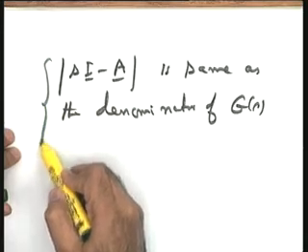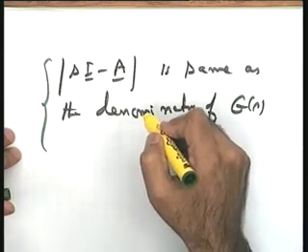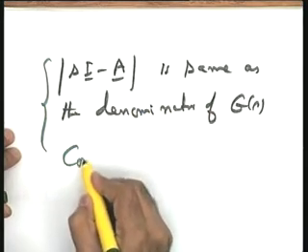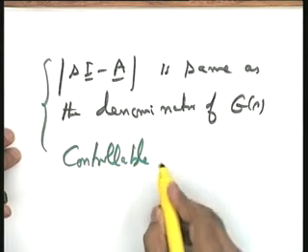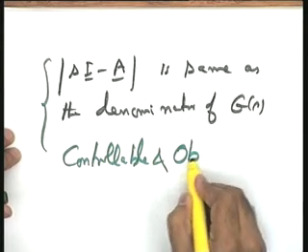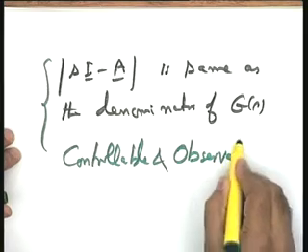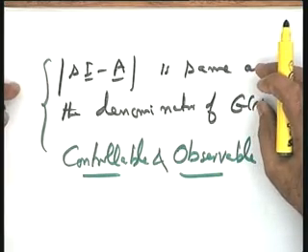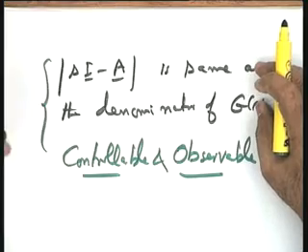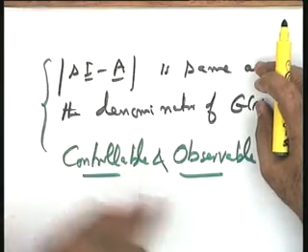And fortunately, if not 100%, in most of the real life systems available to us, this condition is satisfied, and this condition, though in this class we will not be discussing, is referred to as controllability and observability of a system. So, it means if this condition is satisfied, the system in the literature is referred to as controllable and observable.